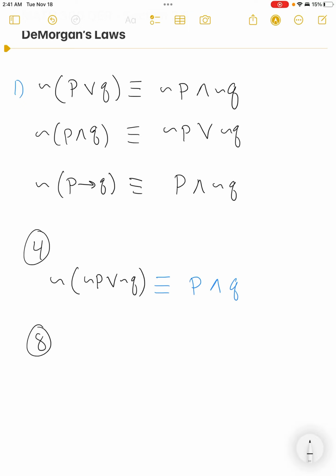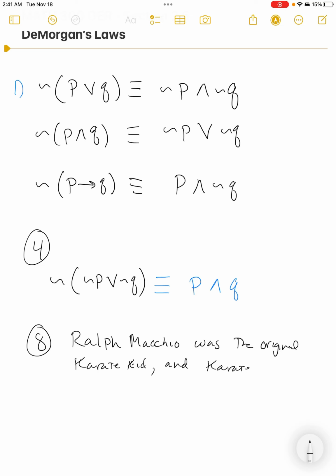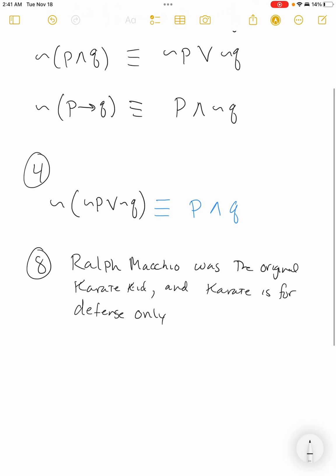So if I go in here, number 8 says this: Ralph Macchio was the original Karate Kid, and karate is for defense only.